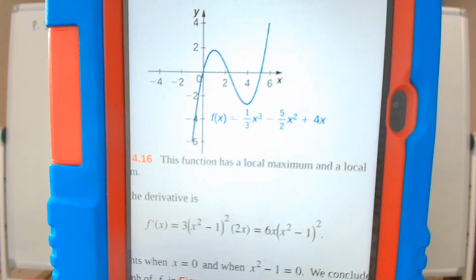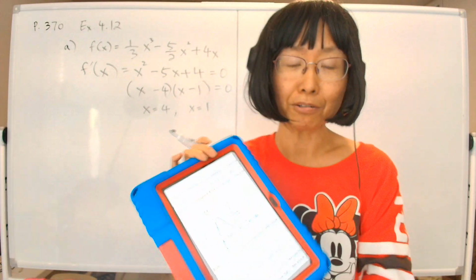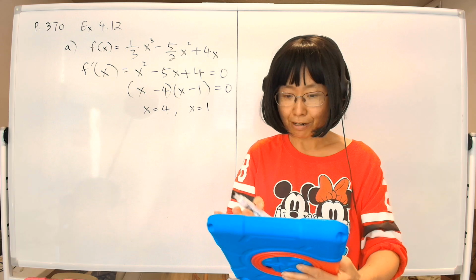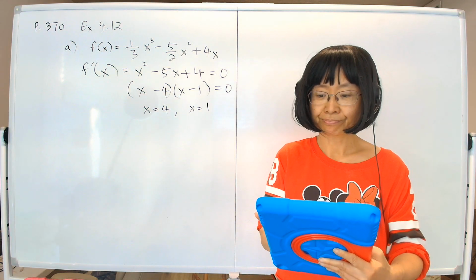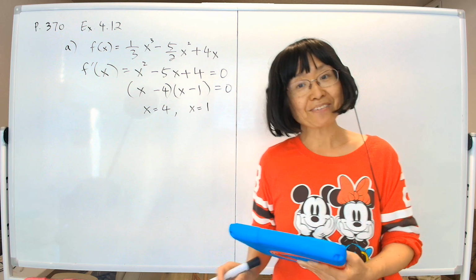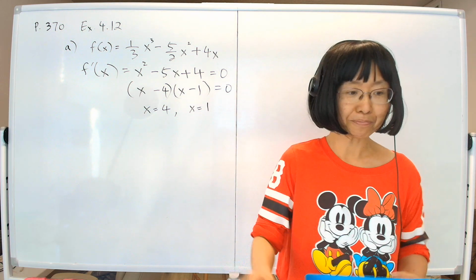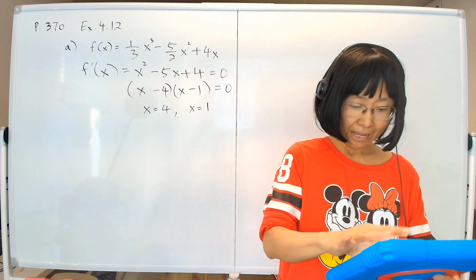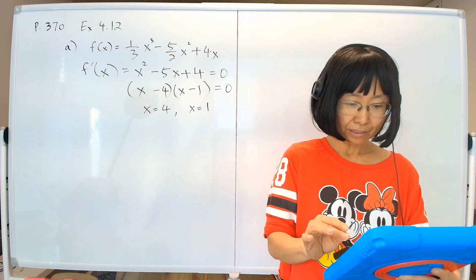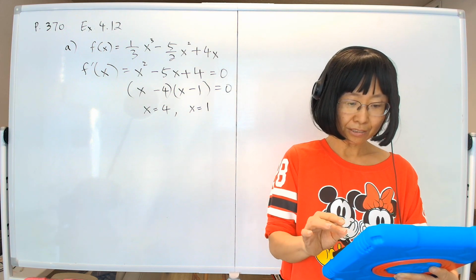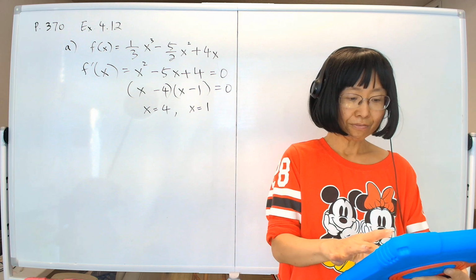At 1, it has a maximum, both local. And after that, the graph takes off. That's about all there is to say about it. So please finish the example when you do homework.